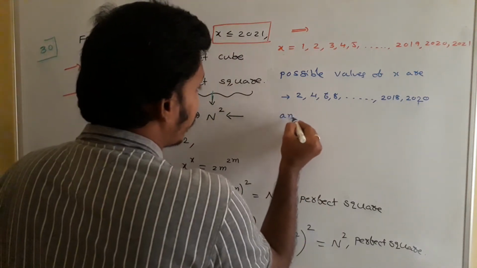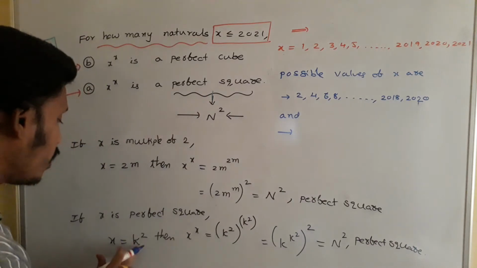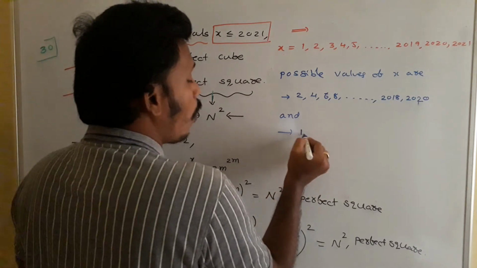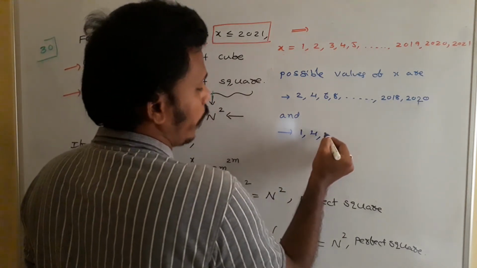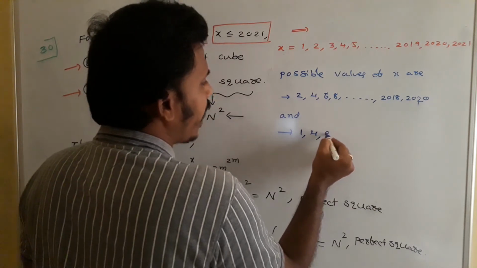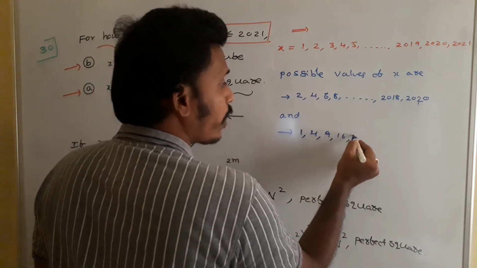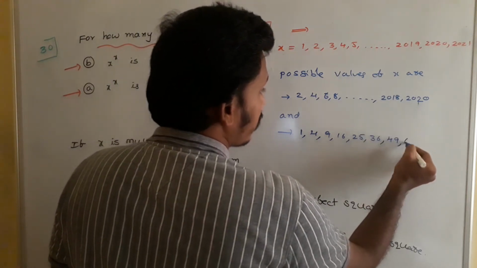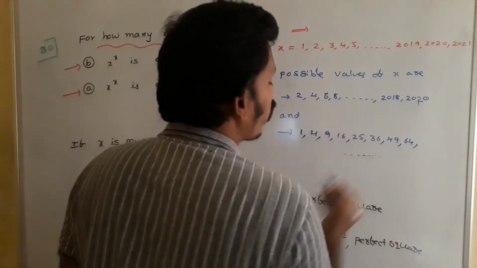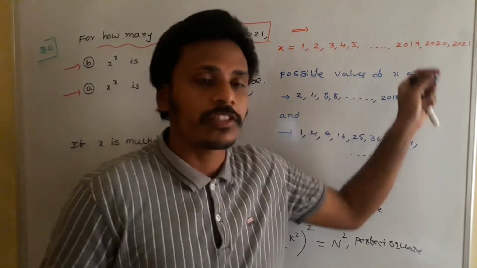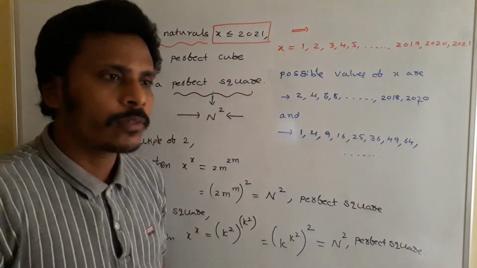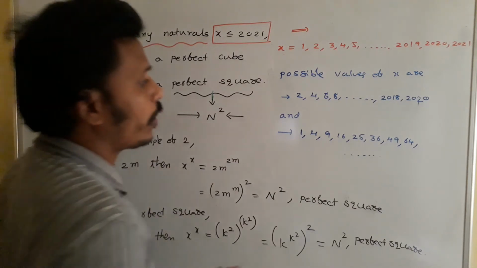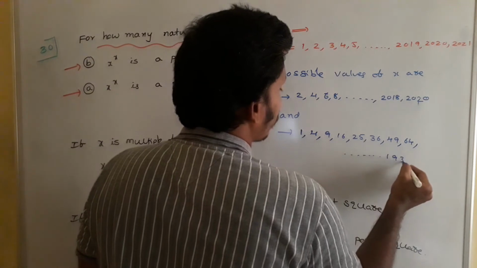And as per the second discussion, if x is a perfect square, then x power x is a perfect square. What are the perfect squares? 1 is a perfect square, 4, 9, 16, 25, 36, 49, 64 are perfect squares. Like that, we need to count the number of perfect squares which are less than this number. How many are possible? 40 square is 1600. 45 square is 2025. Up to 44 square, maybe 1936, I think so.